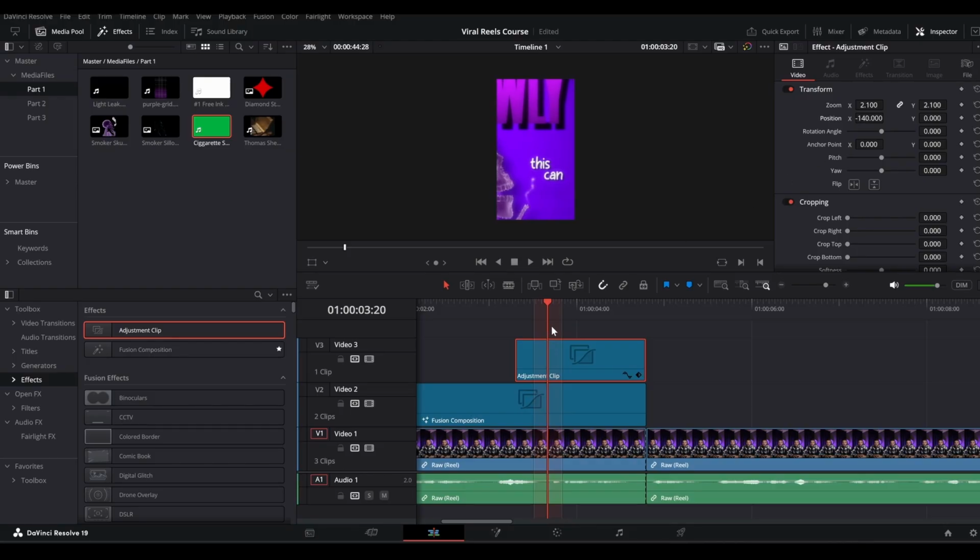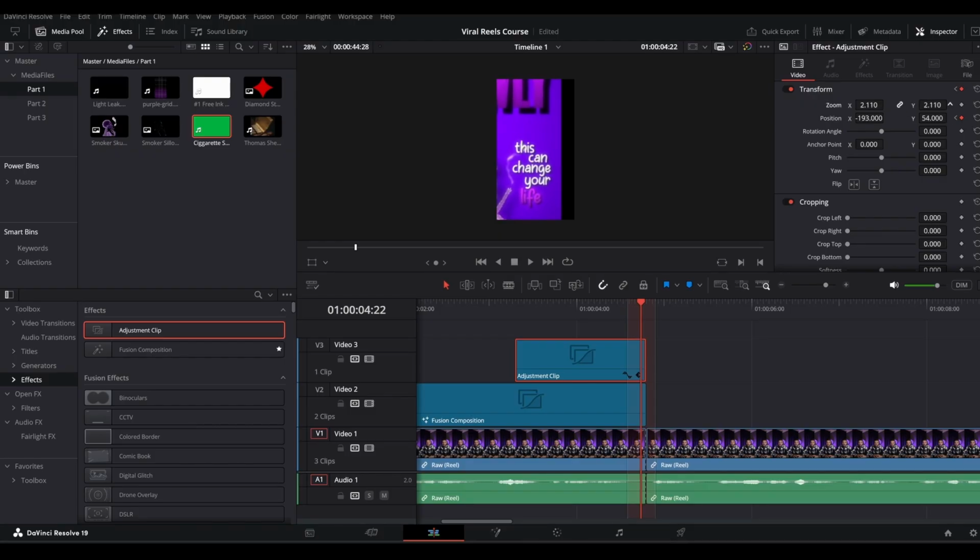Now go to the start of the adjustment clip and keyframe the position parameter and go to the end here and bring the position to the right like so. Right, I'll just zoom out a little so the whole text is clear, and let's bring this down as well.